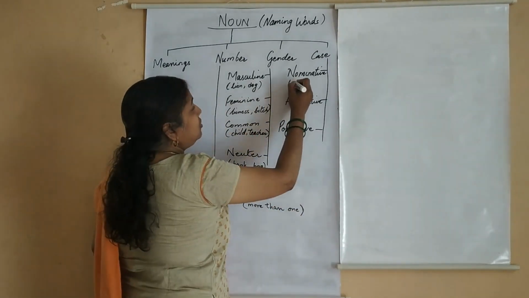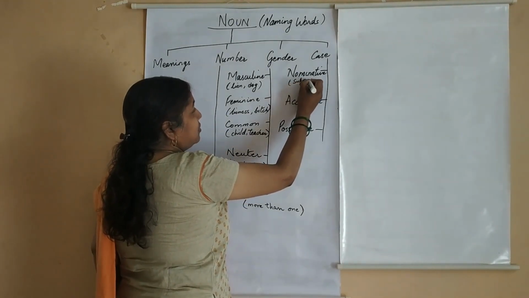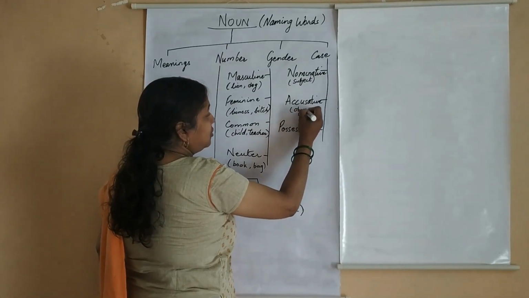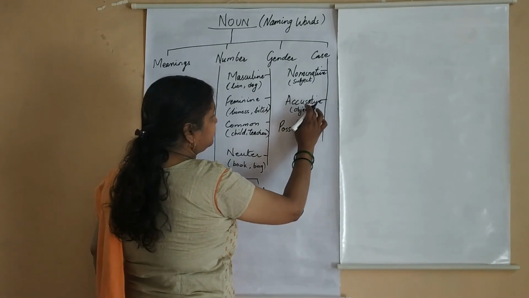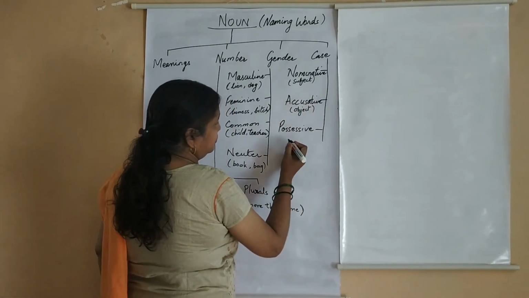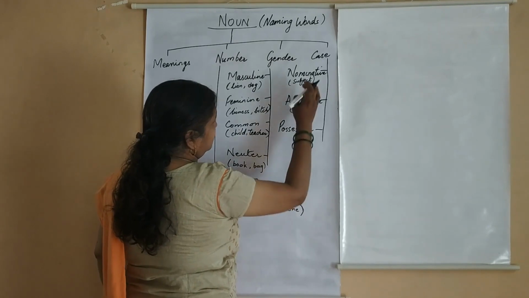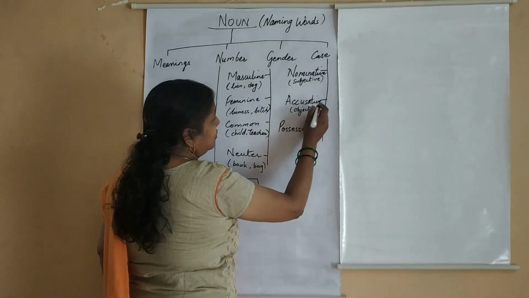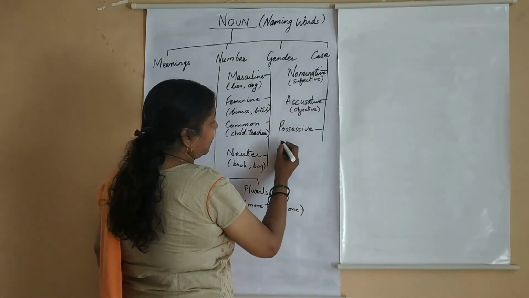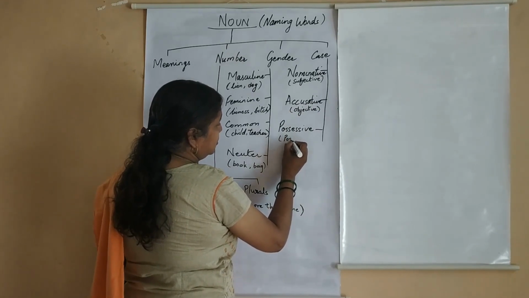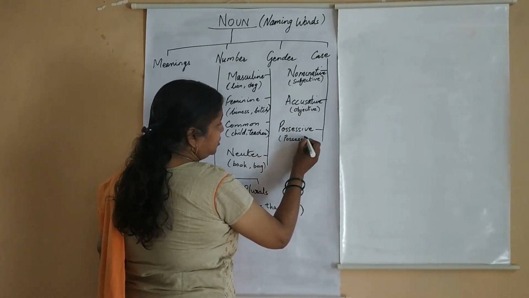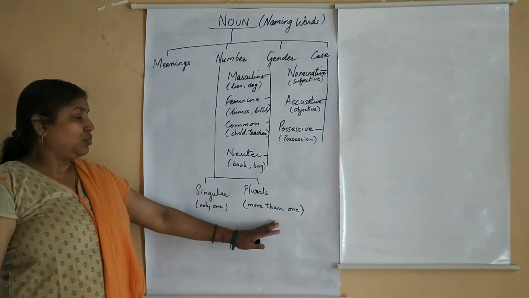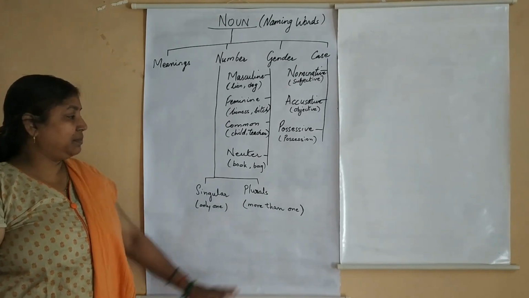We can write here also as subject. Nominatives are subjects of the sentence and accusative are the objects of the sentence, also known as subjective case and objective case. And possessive shows possession, ownership, and all. So singular we have only one thing, plurals we have more than one thing.